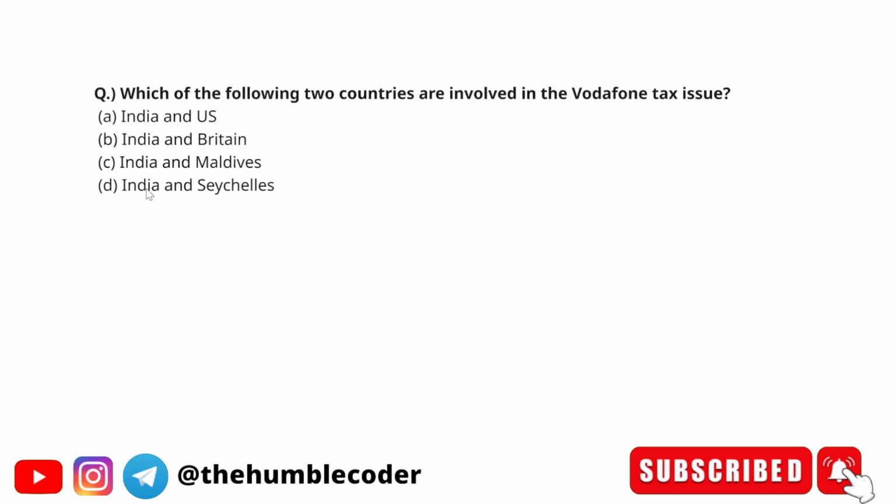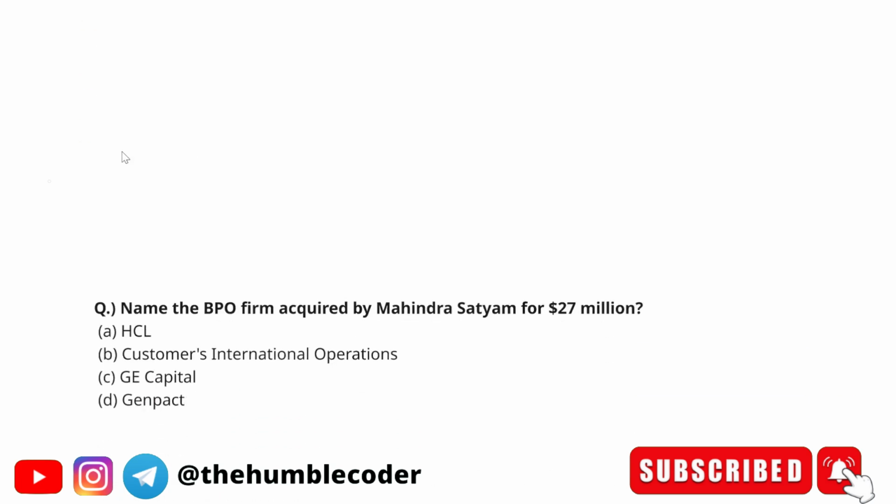Which of the following two countries are involved in the Vodafone tax issue? The options are India and US, India and Britain, India and Maldives, and India and Seychelles. The correct answer is going to be option number B, that is India and Britain. Vodafone was involved in a high-profile tax dispute with the Indian government over its acquisition of Hutchison SR. The dispute also involved Britain, as Vodafone is a UK-based company. Moving on to the next question.